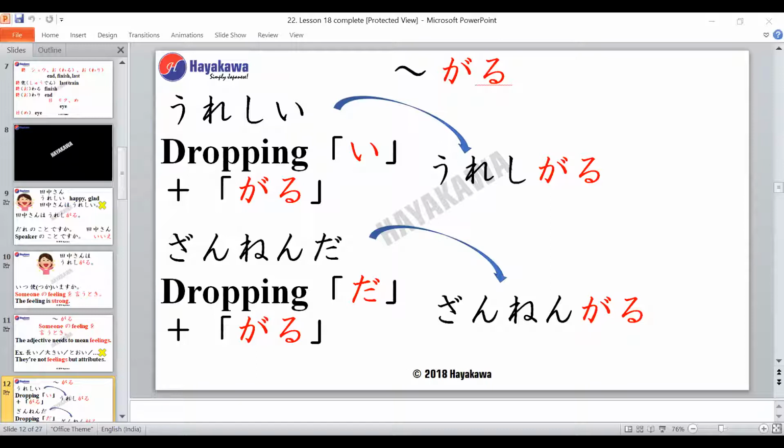So zanenda is a nakeyoshi. When we use it with garu, it becomes zanen garu. So how are we making this change? Dropping da and adding garu. Very good. So all you're doing is dropping da and adding garu for nakeyoshi. Any doubt so far? No, sensei.